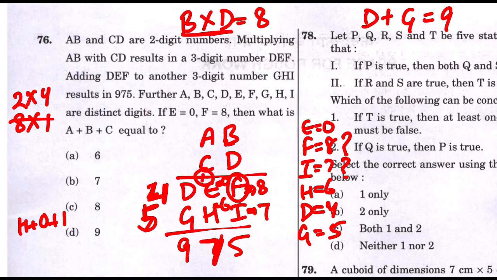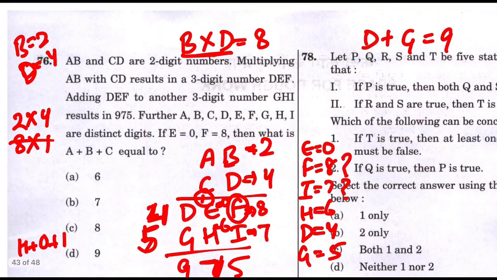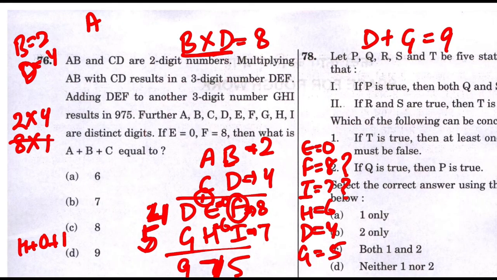So G is 5. Now I have D as 4. B has 2. So B is 2, D is 4. So now you have 2, 4. So the numbers look like this: A2, C4, and the final answer you are getting is 408.